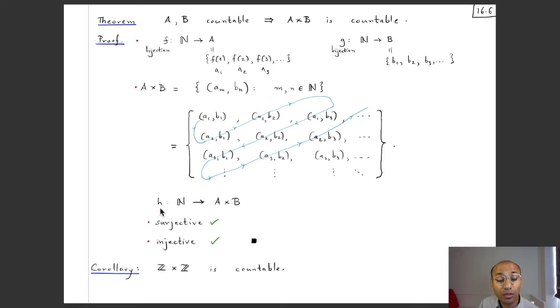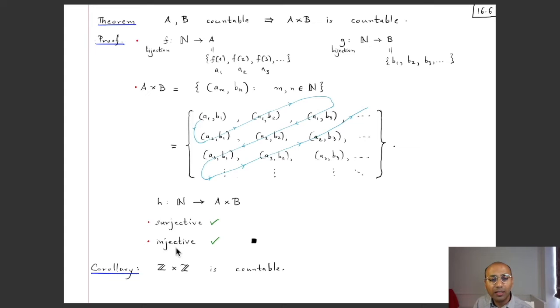And so we want a map which is a bijection from the set of natural numbers to A times B. Alright, so we produce the map in this way. Basically we have to list these elements and we do it in this manner. We start with this element that we take as h of 1, then this is h of 2, this is h of 3, this is h of 4, h of 5, h of 6, and we continue going in this zigzag way. This map is surjective because if I take any element in here, that will be in this array, and by continuing in this zigzag way, eventually this blue curve will hit that element.